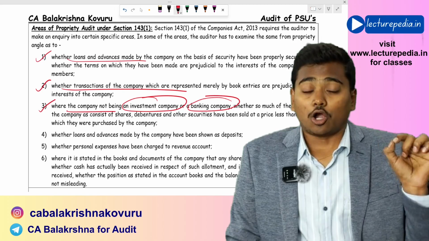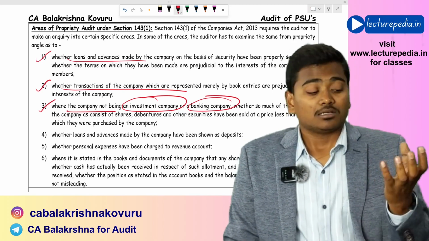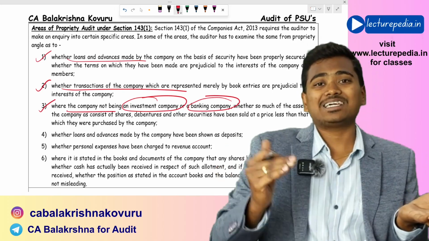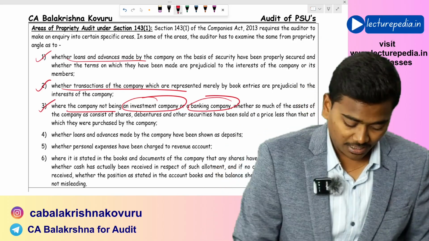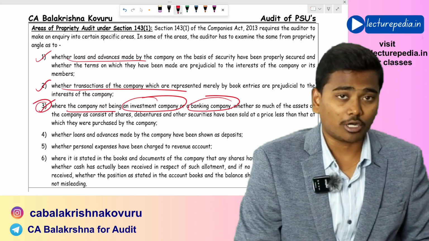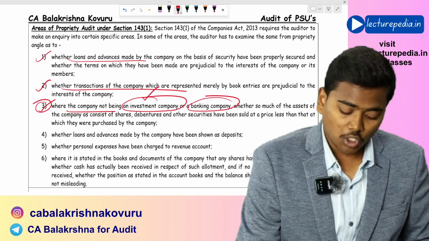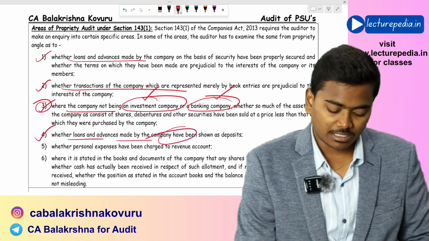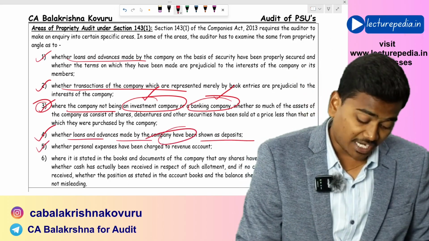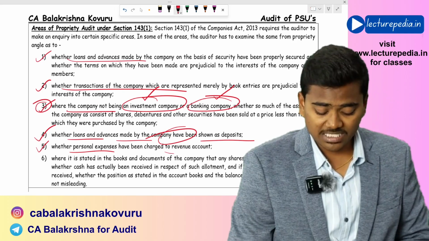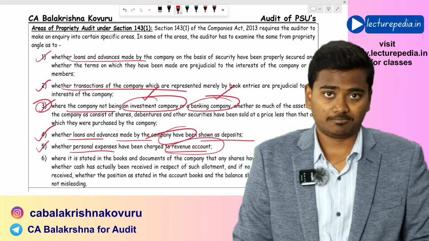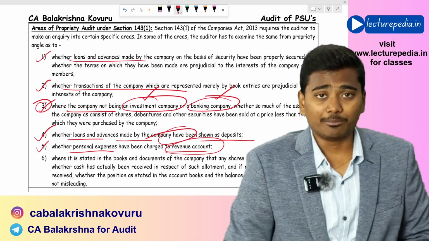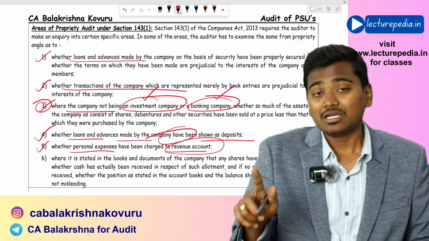Okay, the auditor needs to check whether the investments of the entity have been sold at a price less than the cost of acquisition. However, this third point will not be applicable for an investment company or a banking company. Whether the loans and advances made by the company have been shown as deposits, and whether the personal expenses have been charged to revenue account. Personal expenses of the directors or other personal expenses of the employees should not be charged to the company account.